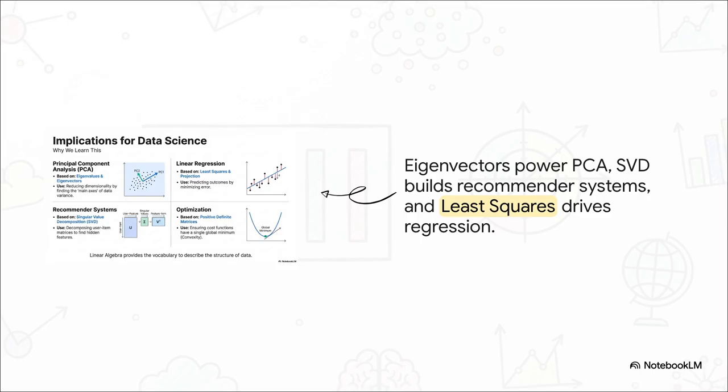Remember those eigenvectors? They are the absolute engine behind principal component analysis, which finds the most important directions in your data. That SVD we broke down? That's the heart and soul of recommender systems, finding those hidden connections between what you like and what other people like. And least squares? It's the hardworking engine of linear regression. At the end of the day, linear algebra is the language we use to find the hidden insights in data. It truly is the language of data science.